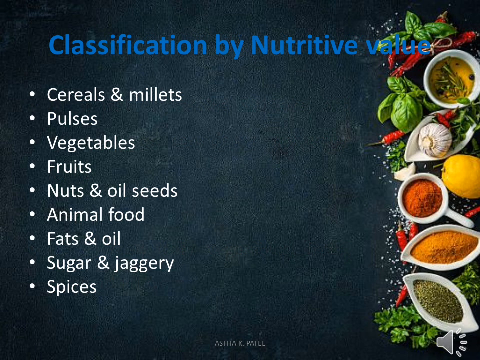The fourth classification of food is by their nutritive value. So these are all food products which have different kinds of nutritive values. Under this classification, foods involved are cereals and millets, pulses, vegetables, fruits, nuts and oil seeds, animal foods, fats and oil, sugar and jaggery, and spices. Each and every food product has a different nutritive value.